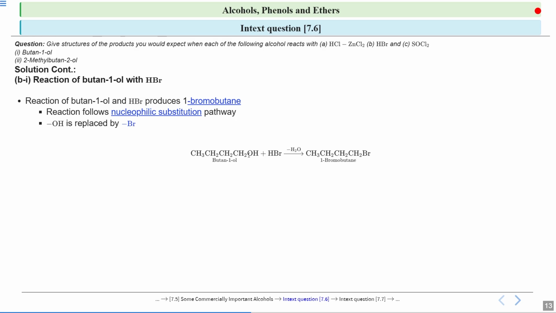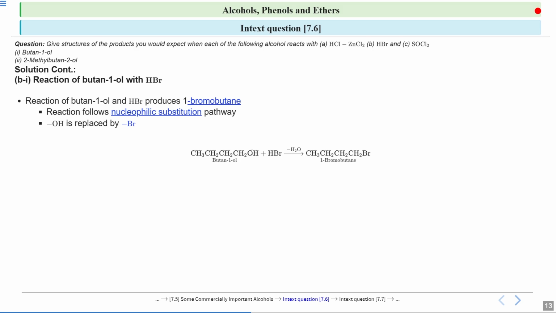So if this happens, then how does your alcohol behave? Your alcohol behaves as an electrophile in this case when your carbon and oxygen bond is cleaved. Okay, so in this case, first we have to make this alcohol an electrophile, because only when we make this alcohol an electrophile will a nucleophile attack this.